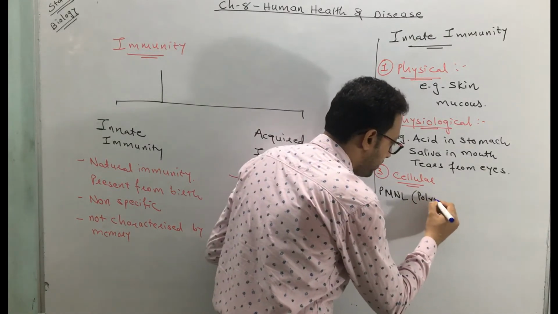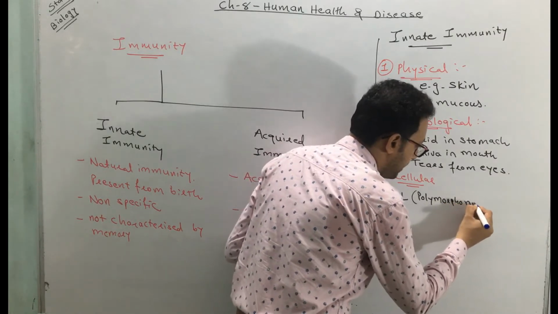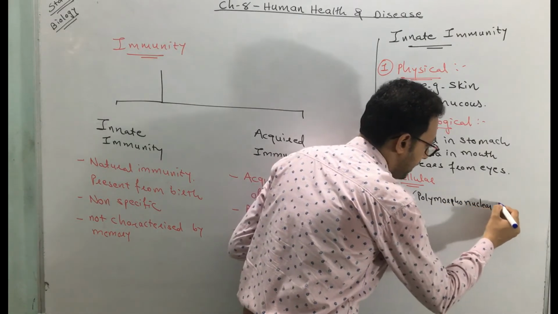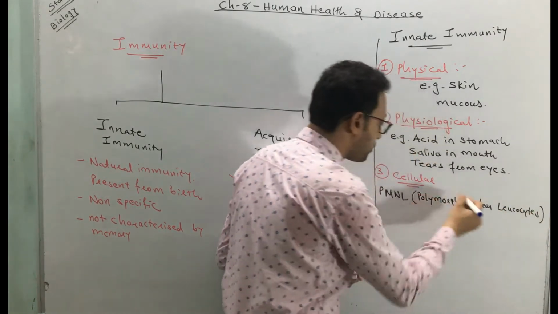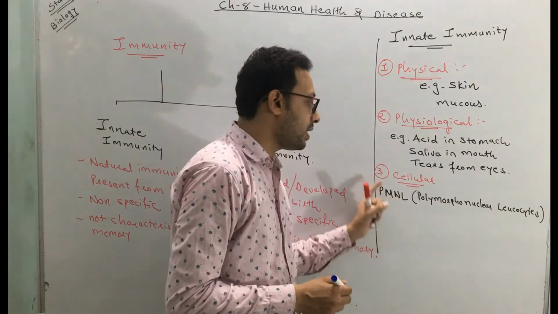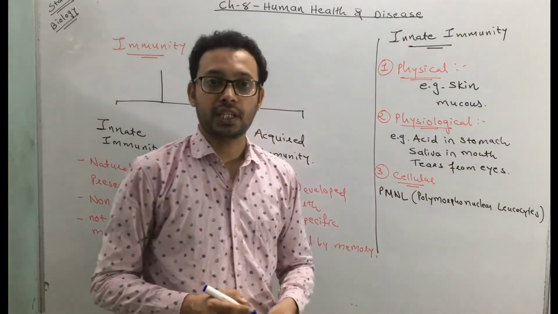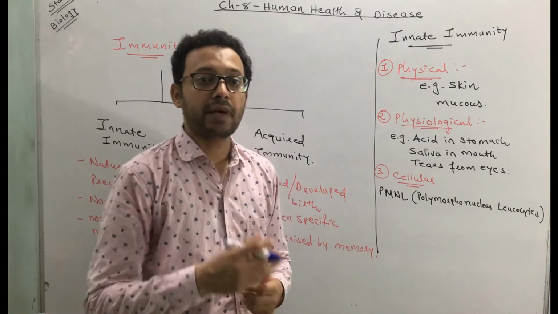Remember the name. P means poly, M means morpho, N means nuclear, L means leukocytes. It is a leukocyte, meaning it is a type of WBC. These cells have a capacity to kill the microbe.